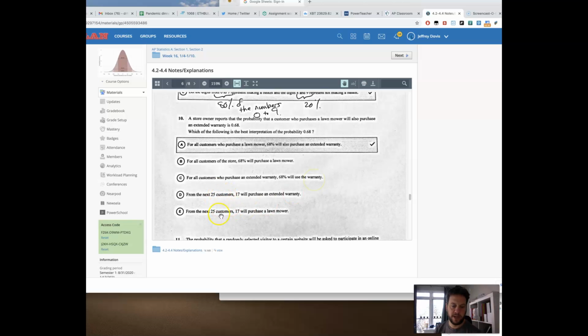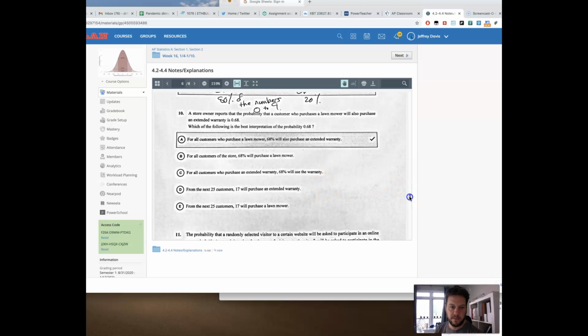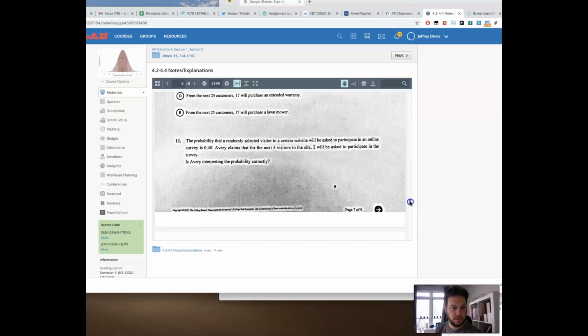Again, these two are not true. I have no idea what's going to happen in the next 25. It's not like at the 24th customer, some magical math fairy comes down and says, oh, only 16 have purchased an extended warranty, so in the 25th one, we have to make sure the math lines up. That's not how it works. We don't know anything about what's going to happen in the short term, and 25 is very short term. 100 is short term. 1,000 is short term. I just know over the long, long, long run, probability will get us there.